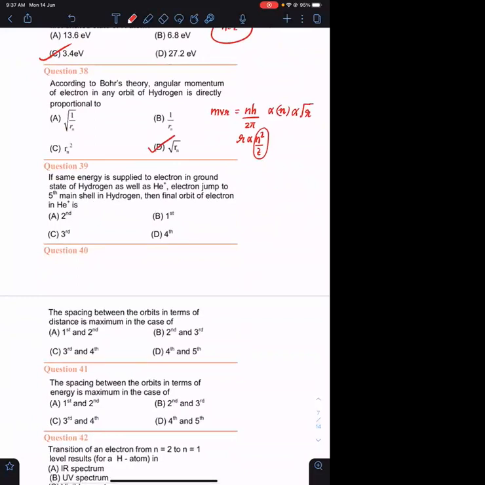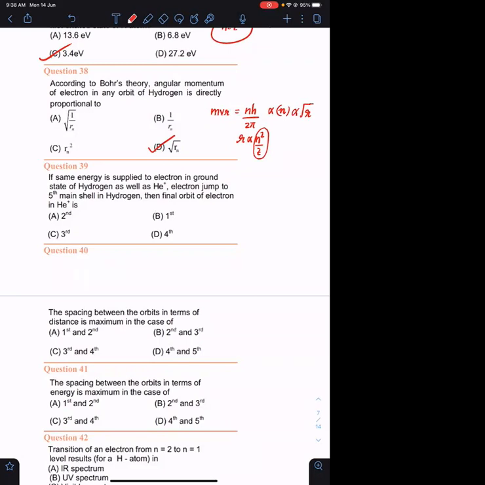Question number 39. This question is also a good question. How many of you got this right? Question number 39. How many of you got this right? Very good, Shivdatta. Ishan good. Karthik good. Rinal good. This is a good question.